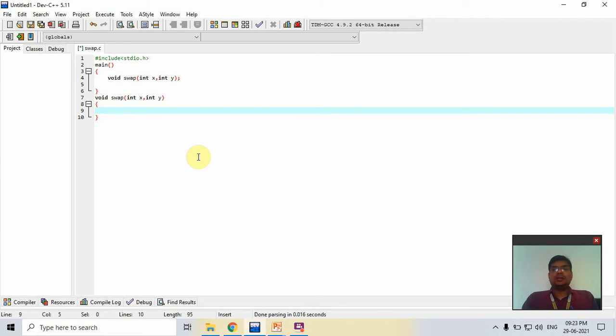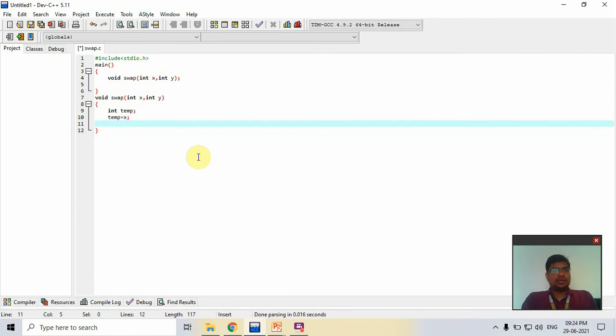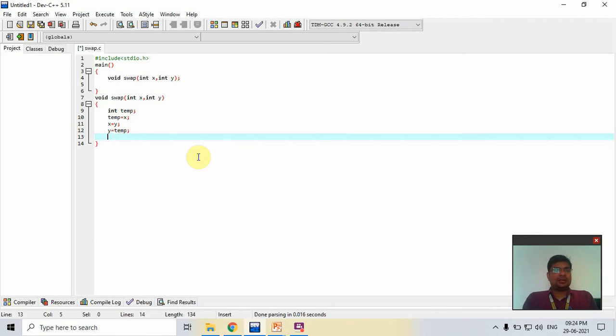We use the third variable, so I create a temporary variable, int temp. temp is equal to x, and x is equal to y. That is the method to swap two values, and y is equal to temp, with a third variable. Now I print the values of x and y.